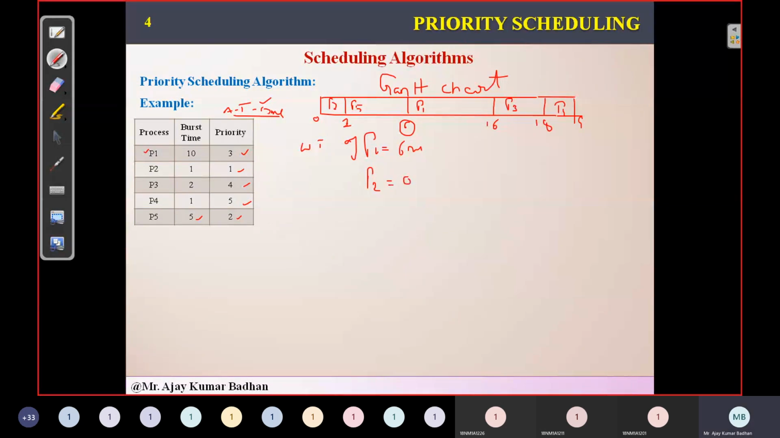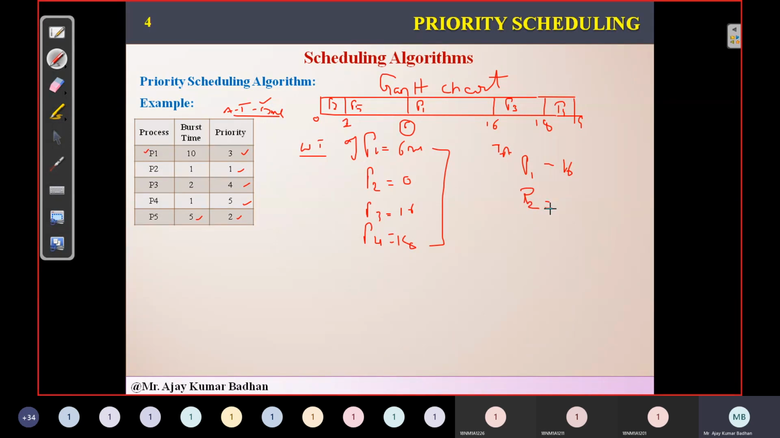It came at 0 milliseconds. Process P3, 16. Process P4, 18. Finally, the average of these will give you the average waiting time. In the same way, coming to the turnaround time, P1 will have 16 because there is no arrival time. 16 minus 0 is 16, sorry.